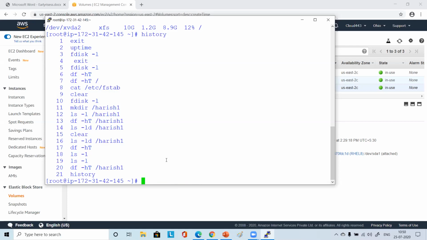So Vikas, would you like to explain what a mount point is? Yeah, a mount point, in our case it's Harish one or Vikas one, is a directory where you can mount additional file systems. Perfect. All others, any doubt in that? What is the mount point?